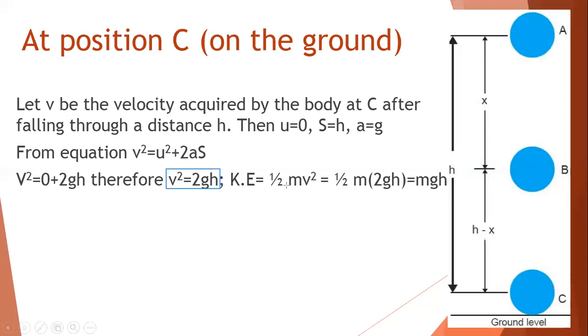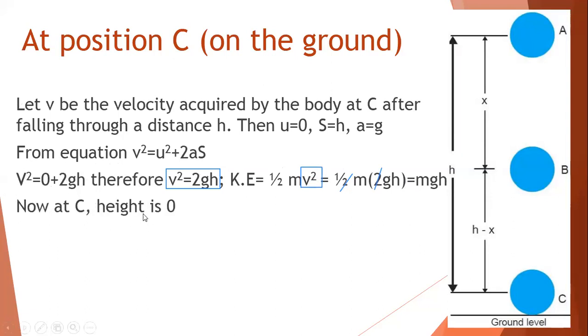So kinetic energy is half m v square. Instead of v square, I am going to substitute 2gh. So you will get half m 2gh. Now again the same thing will happen: this 2 and this 2 will get cancelled. What we are left with is mgh. So the kinetic energy at C is mgh. Okay, remember this.